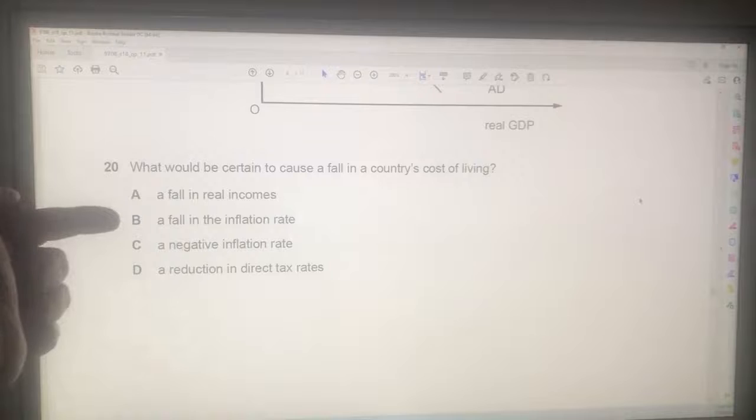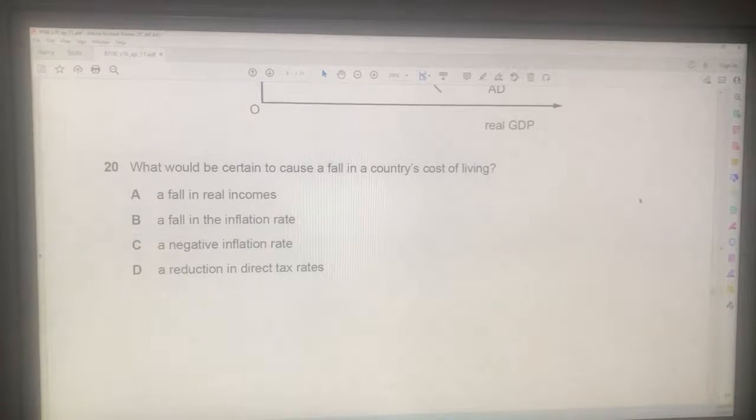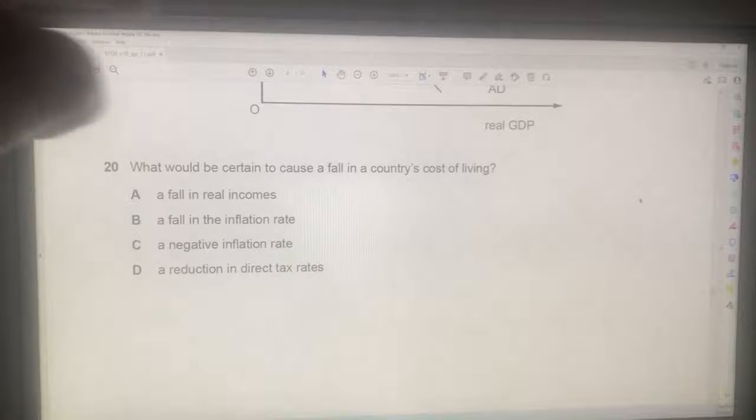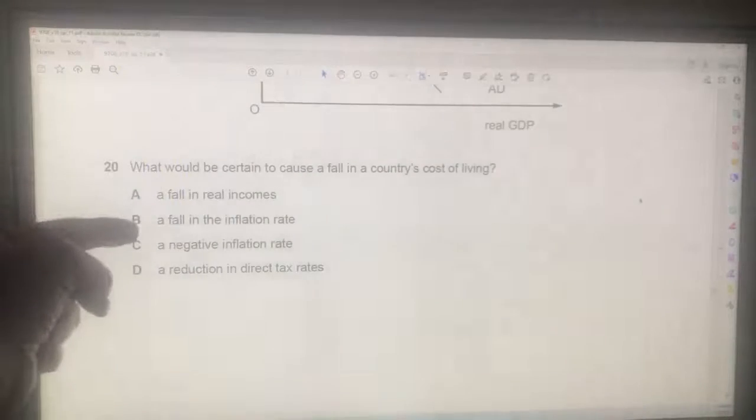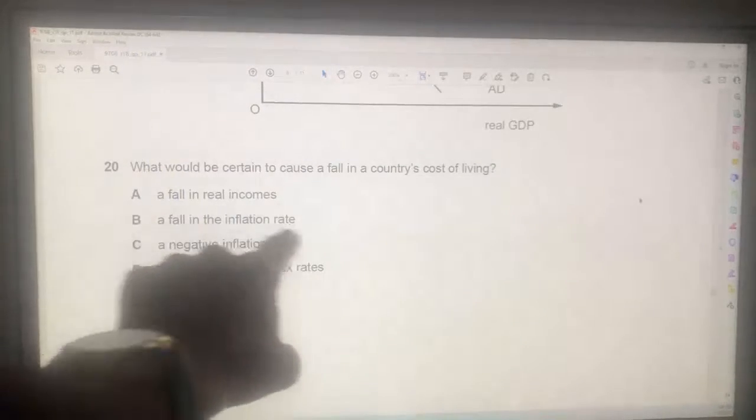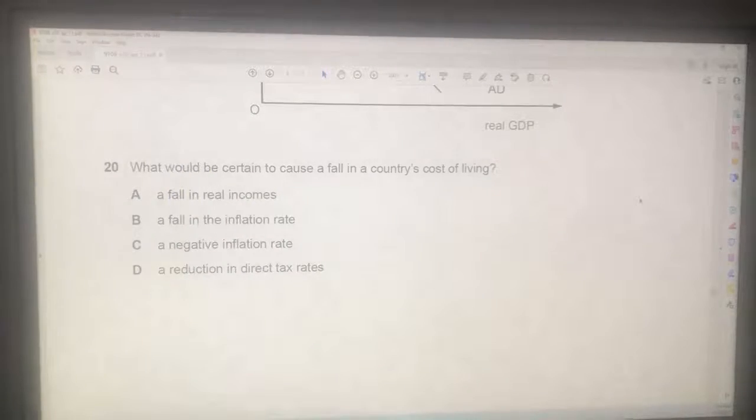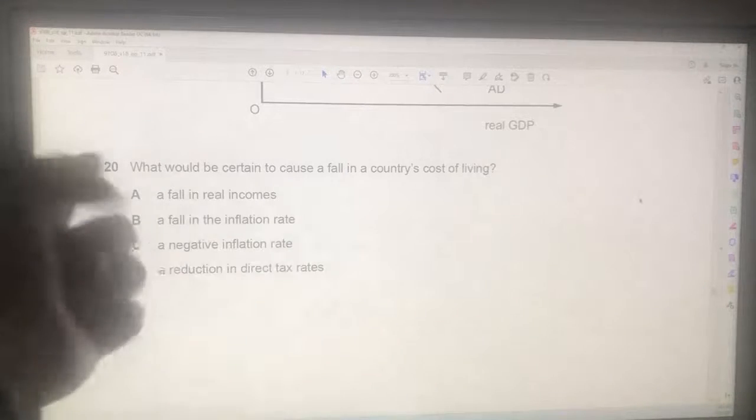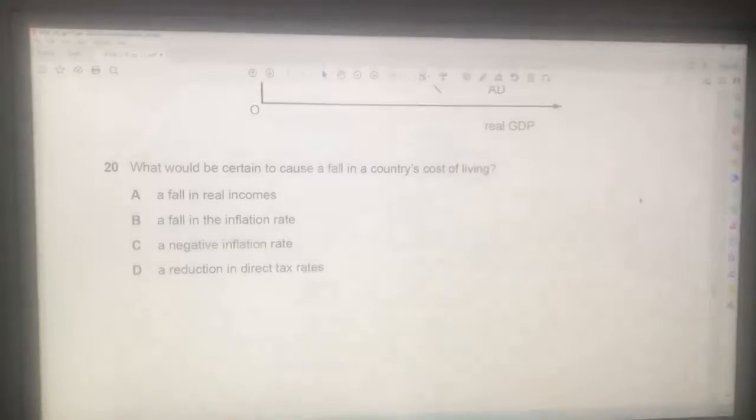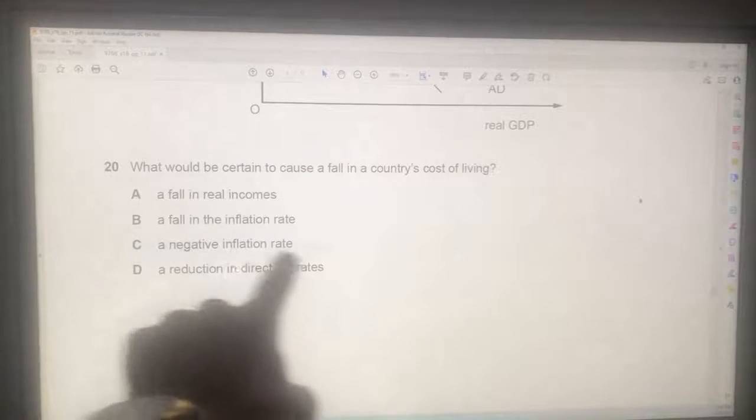Not sure. It depends on the increase in real incomes. A fall in a country's cost of living. This might, B might, but let's try C. C says a negative inflation rate. So C is deflation, so prices will fall. That will decrease people's cost of living and raise their standard of living, possibly. So C is the answer.